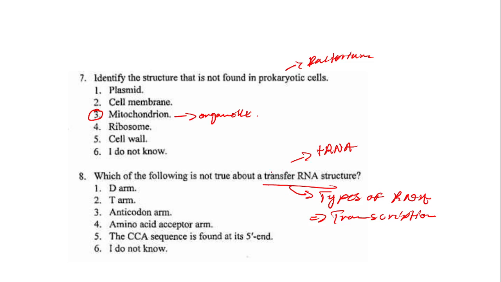you need to understand the structure of tRNA is that it has a D arm, it also has a T arm, then it also has the anticodon arm, and it has the amino acid receptor arm, and the CCA sequence is found at its 5-cap end, which is wrong. It is found on the 3-cap end. So the answer here is simply that.